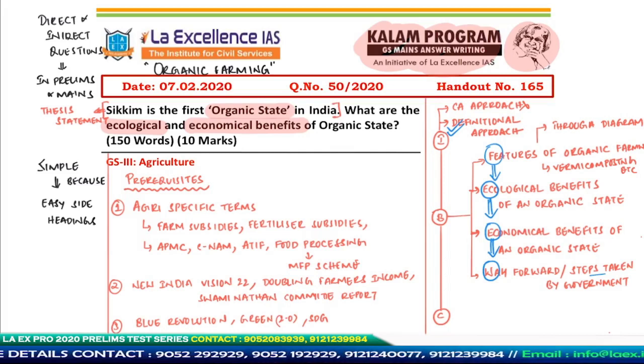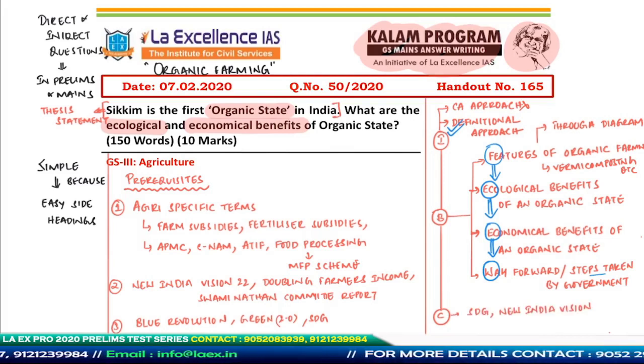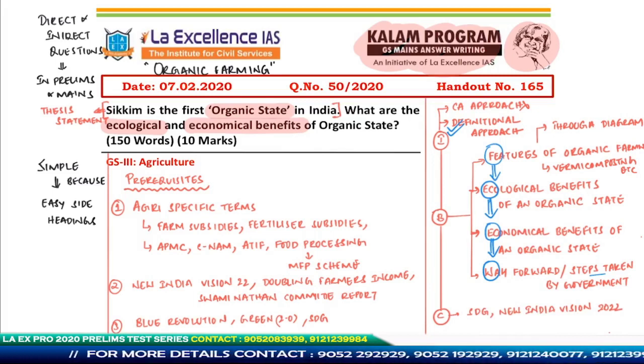And how do you conclude? You could conclude by talking about lots of things, especially the SDGs or the New India vision of 2022, which talks about doubling farmers' income, in which organic farming is going to play a crucial role. So this is going to be the basic structure of my answer.